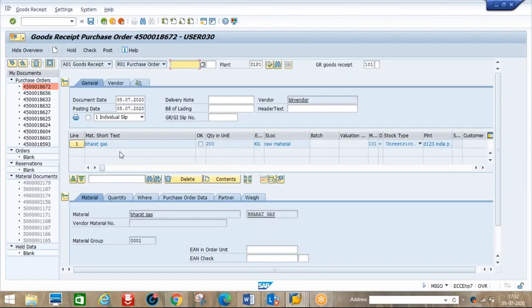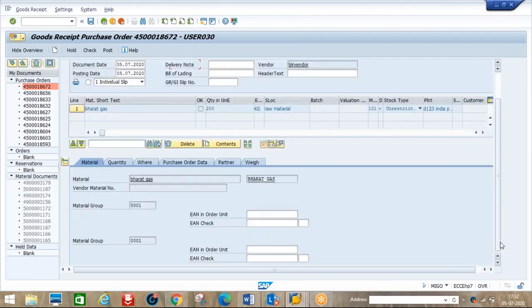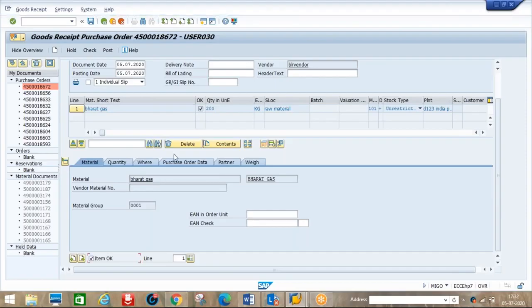So how will we enter this cylinder here? This is one item. That means we accepted 200 kgs of gas. Okay, kgs. So now we need to enter the cylinder here. There is a transport equipment icon. Whenever you click these items, that is the goods receipt. Now the goods movement type 101 will come because with the PO we are receiving gas. This cylinder does not belong to us. So whenever you enter the cylinder material here, the movement type will come as 501 M.